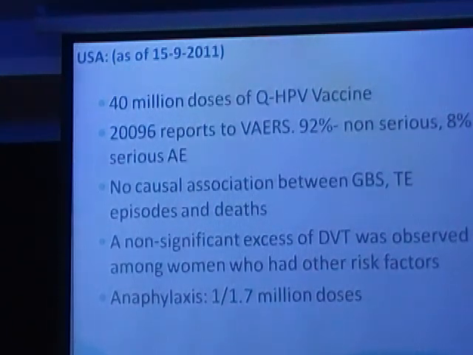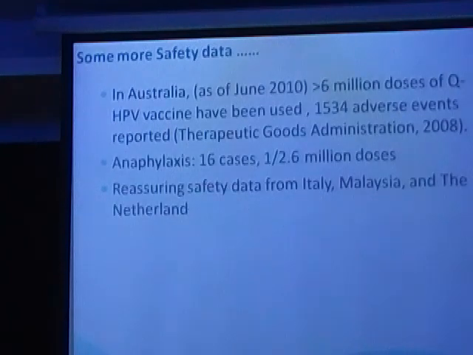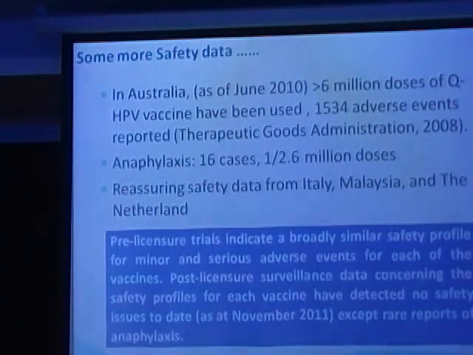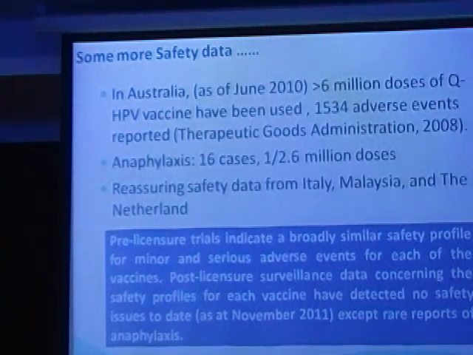The risk of anaphylaxis found in this study was, of the 1.7 million doses that were given, only 1% developed anaphylaxis. In similar studies in Australia, the anaphylaxis rate they report is much lower, only 1 in 2.6 million. And this is similar data coming from almost every study that has been followed up for the last 8-9 years.